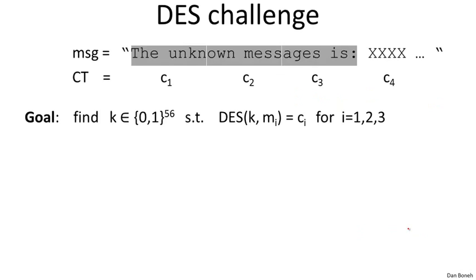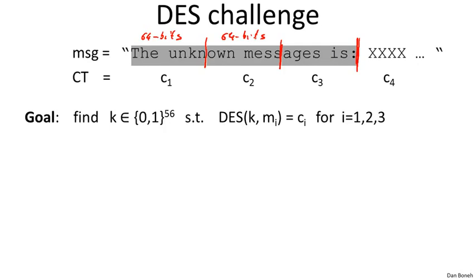So let me explain how the DES challenge worked. The challenge was issued by a company called RSA. What they did is they published a number of ciphertexts, but 3 of the ciphertexts had known plaintexts. In particular, they took the message here, the unknown message is colon, and you can see they broke it up into blocks. These are basically 8-byte blocks. 8 bytes, as you know, is 64 bits. So each one of these is 64 bits.